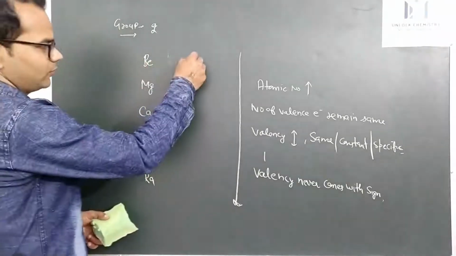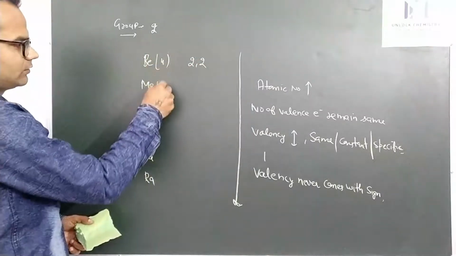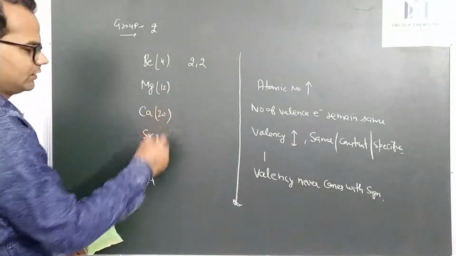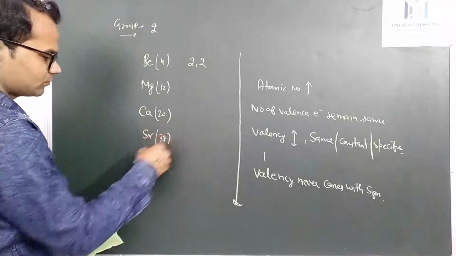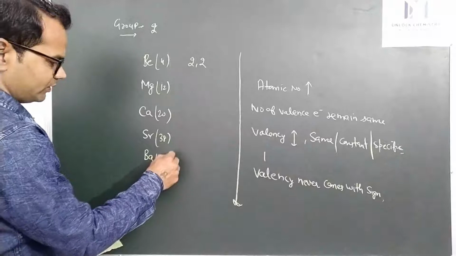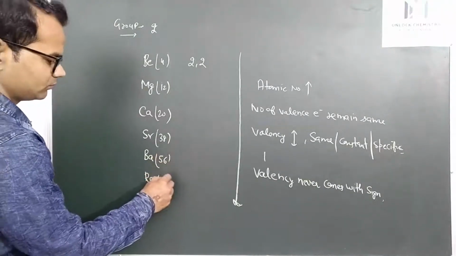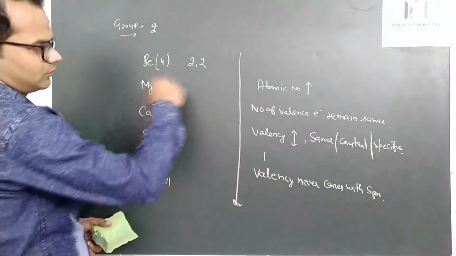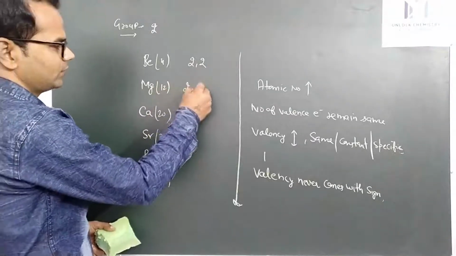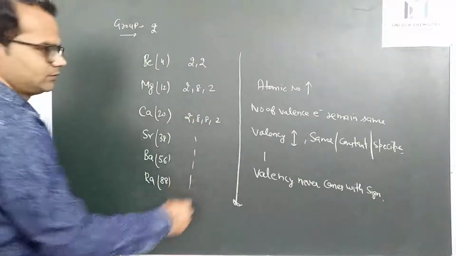The electronic configuration is 2, 2, and the atomic numbers are 4, 12, 20, 38, 56, and 88. So 2 2, 2 8 2, 2 8 8 2, and so on.